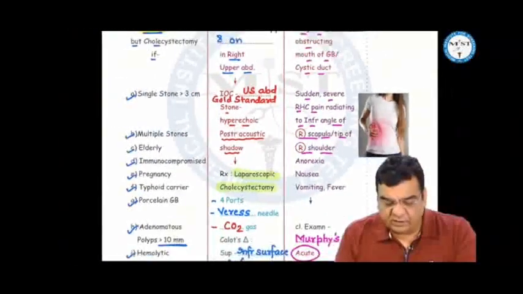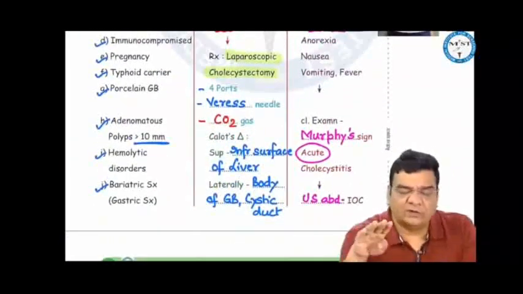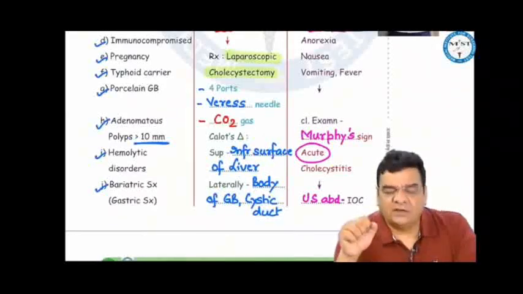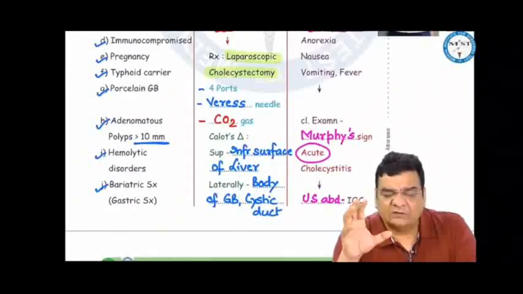Now, in these patients, when we do the clinical examination, we can elicit a Murphy's sign. If we try to insinuate 4 fingers beneath the right costal margin and ask the patient to take a deep breath, the patient suddenly catches her breath. This is Murphy's sign. This simply indicates that the gallbladder is red hot, inflamed, acute cholecystitis. Investigation of choice here is an ultrasound of the abdomen.